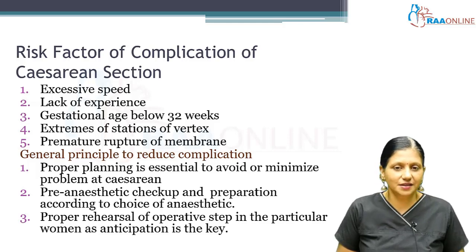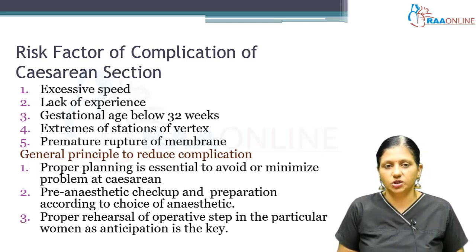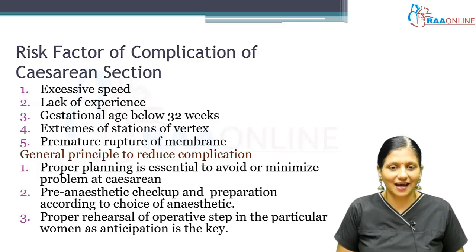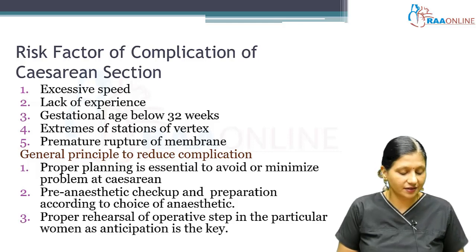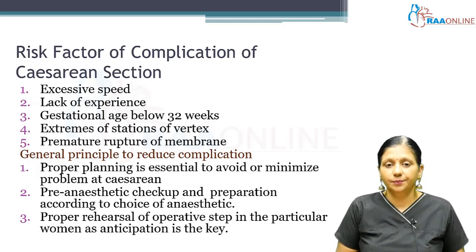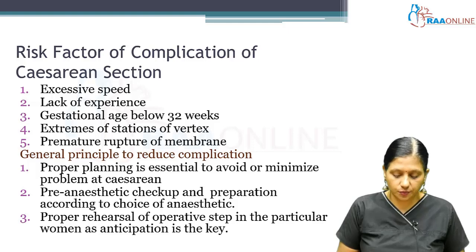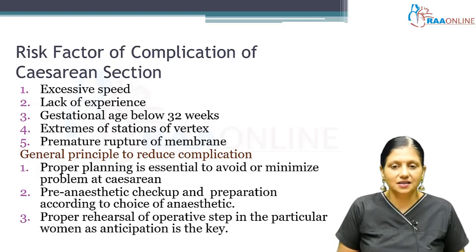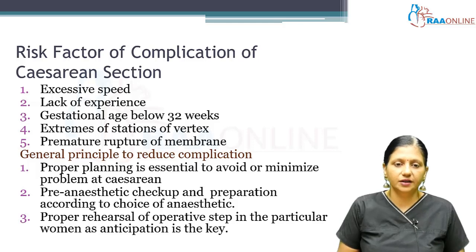Now, what are the general principles to be used to reduce the complications of cesarean section? One is to properly plan the cesarean section. Do not do these procedures in emergency. It is preferable to make the cesarean an elective procedure to avoid or minimize problems, so that we can get maximum help. Pre-anesthetic checkup and preparation should be done by an anesthetist. The patient should be kept fasting, and there should be a proper rehearsal of the operative steps in the particular woman.